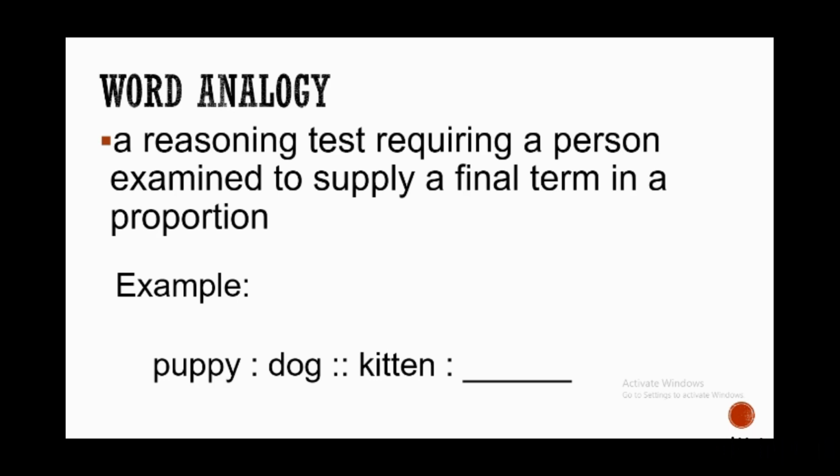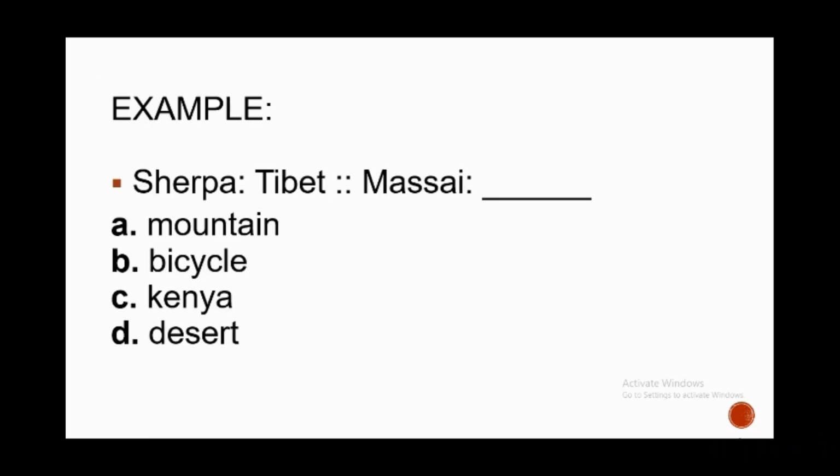Let's have another example. Sherpa is to Tibet as Maasai is to blank. You can probably guess the correct answer from the following choices, even if you do not know the exact meaning of the words in the question.